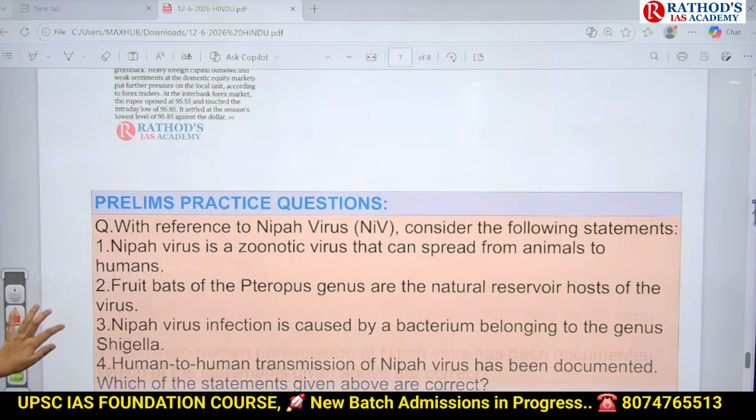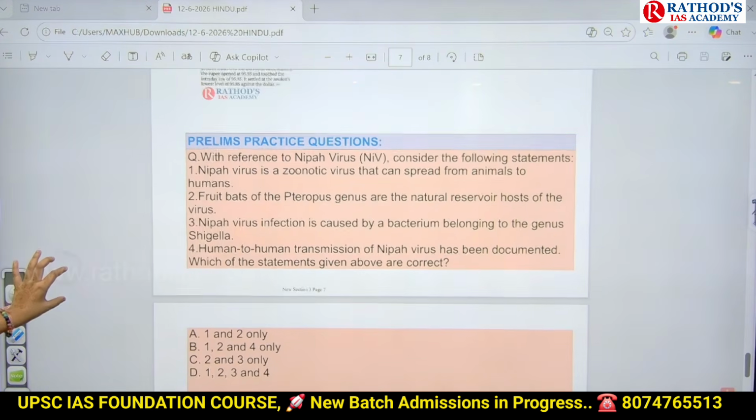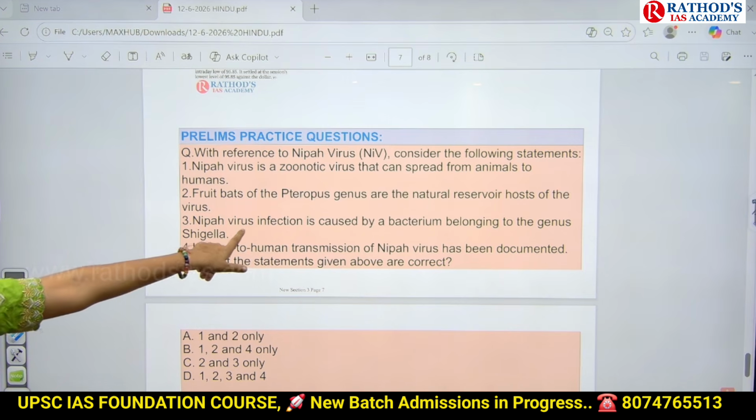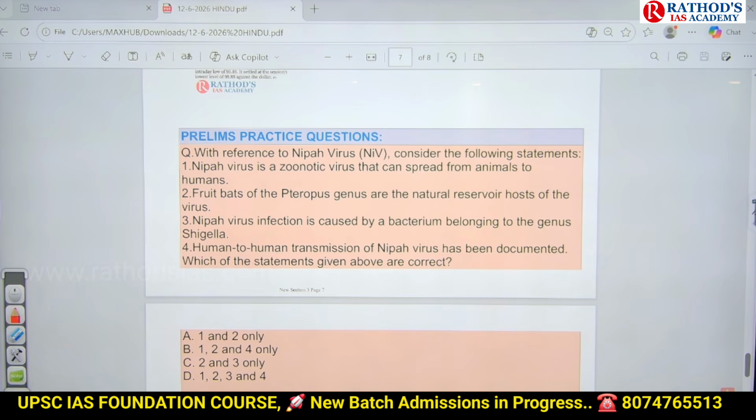Now see the questions, guys. Answer these questions. With reference to Nipah virus, consider the following statements. There are 4 statements given. First, Nipah virus is a zoonotic disease that can spread from animals to humans. Second, fruit bats are natural reservoir hosts of the virus. Third, Nipah virus infection is caused by a bacterium belonging to genus Shigella. Next, human to human transmission of Nipah virus has been documented.